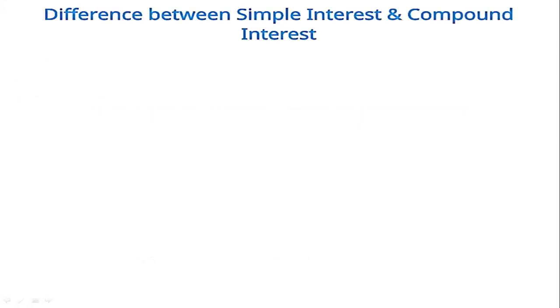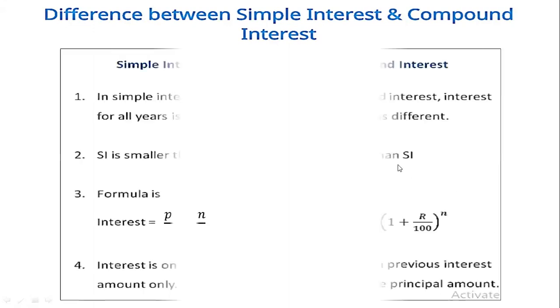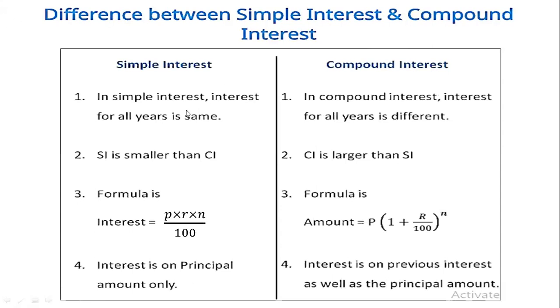Okay, my dear students, I wanted to show the difference between simple interest and compound interest. I just wanted to make a summary. In simple interest, the interest for every year is the same. In compound interest, the interest for every year is different. Simple interest, SI, is smaller than compound interest. Is it true? Obviously, it's true. Compound interest is always bigger than simple interest.